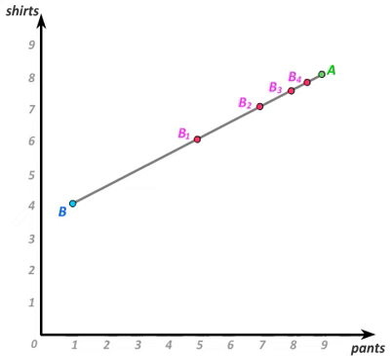Suppose further that every one of the C bundles in the C sequence is strictly preferred to the corresponding B bundle in the B sequence. So C1 is strictly preferred to B1, C2 is strictly preferred to B2, and so forth.